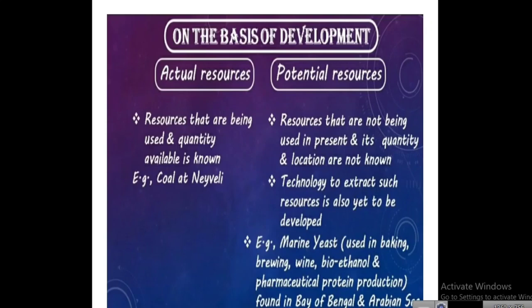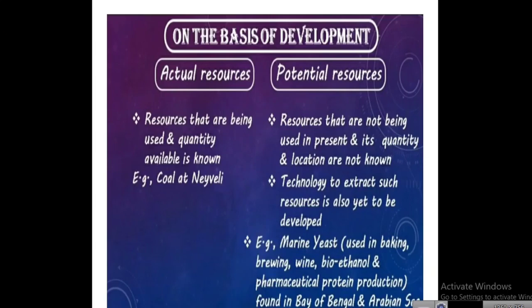Potential resources means மறைந்திருக்கும் வளங்கள், that is, resources that are not being used at present, and their quality and location are not known. So we may not know the area, and the technology to extract such resources is yet to be developed.